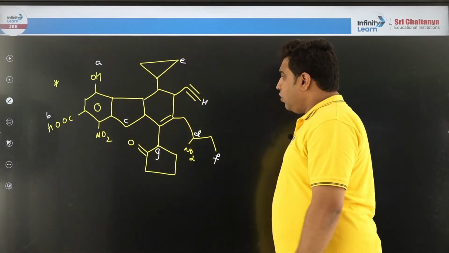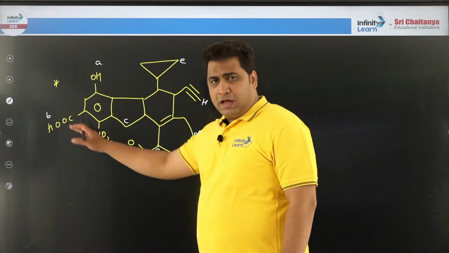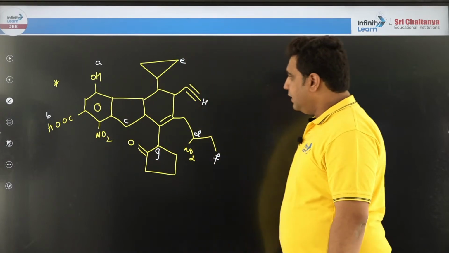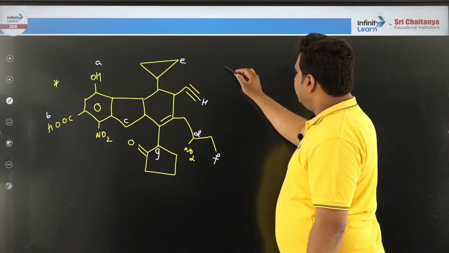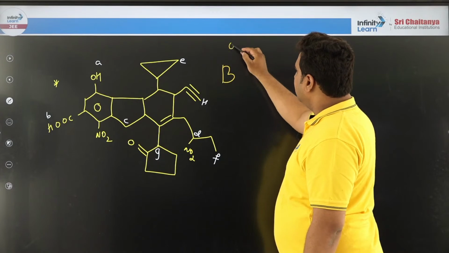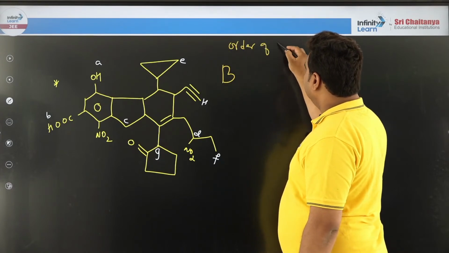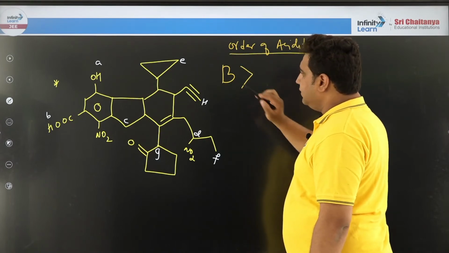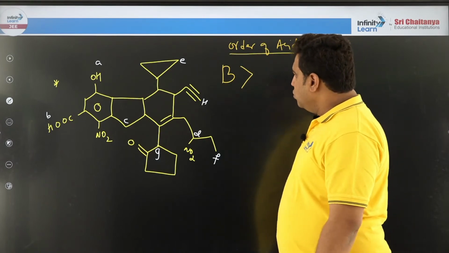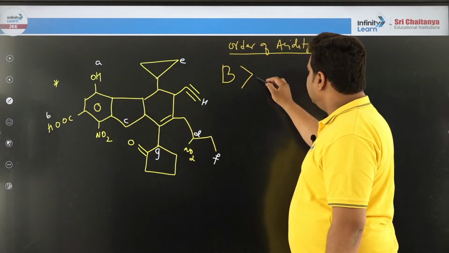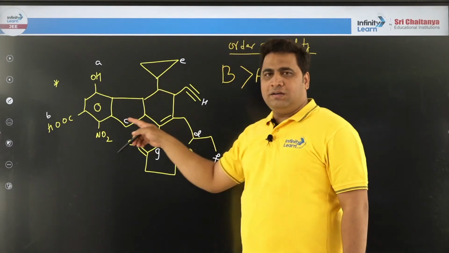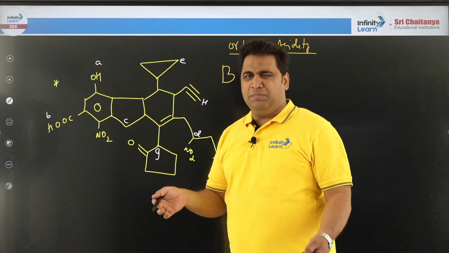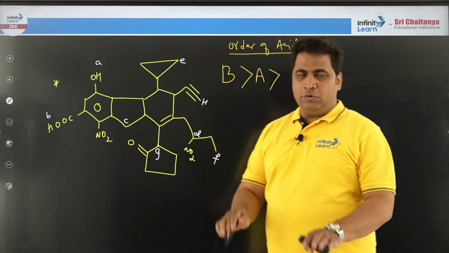So who is the strongest acid among all of these? Obviously carboxylic acid will win the race because neighboring you have a minus I group also. So first will be B. So this is the order of acidity: B will be greater than who? Phenol will come, this is A. I wrote small letters before and here I am writing capitals, it's not correct actually, but you can neglect my minor mistakes.